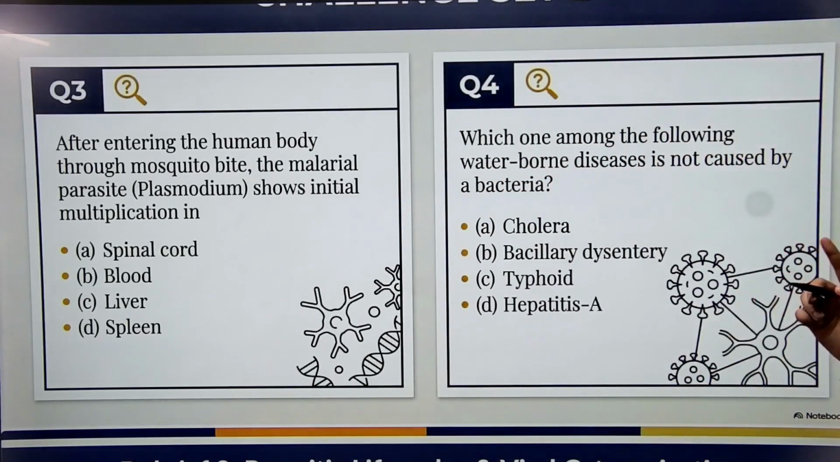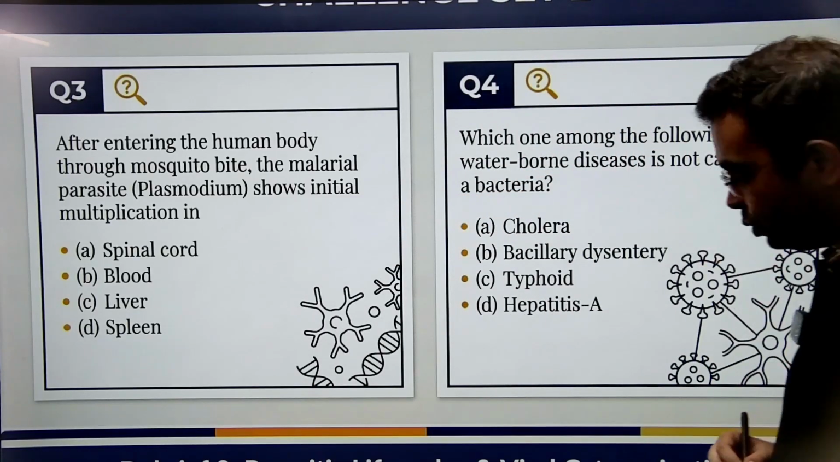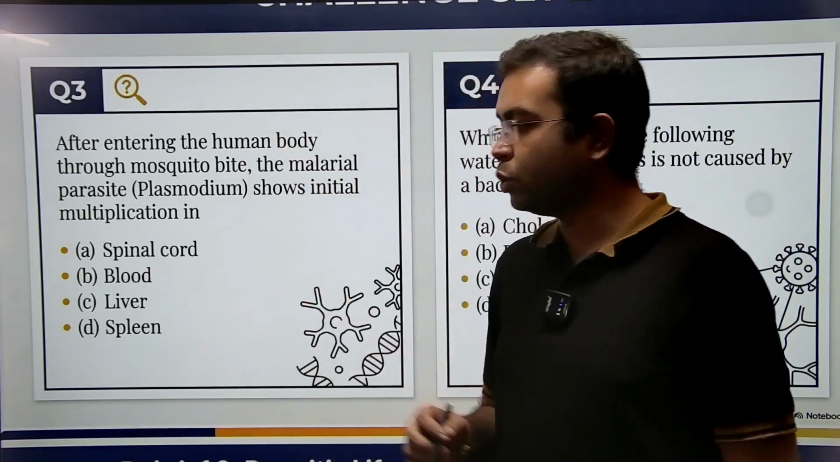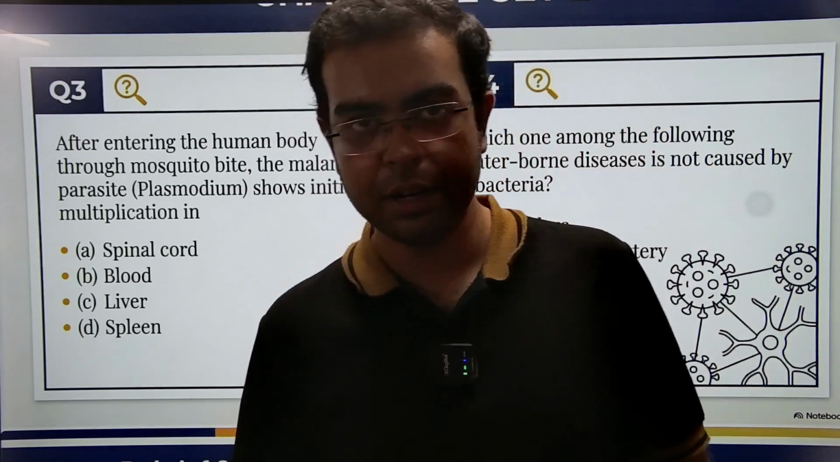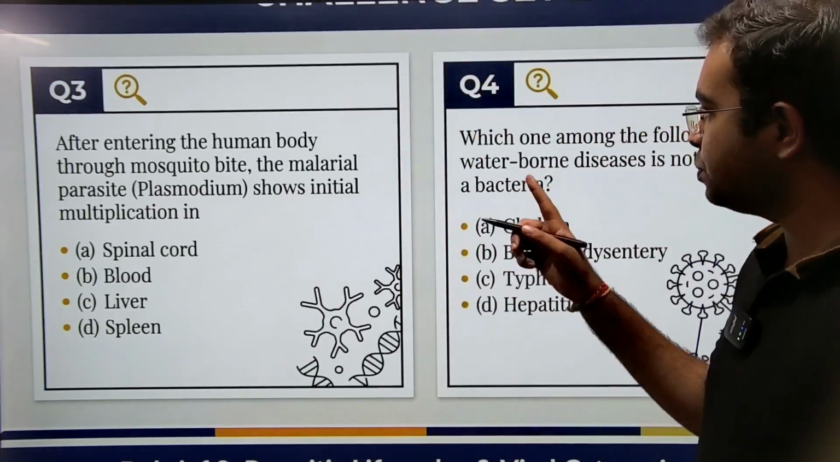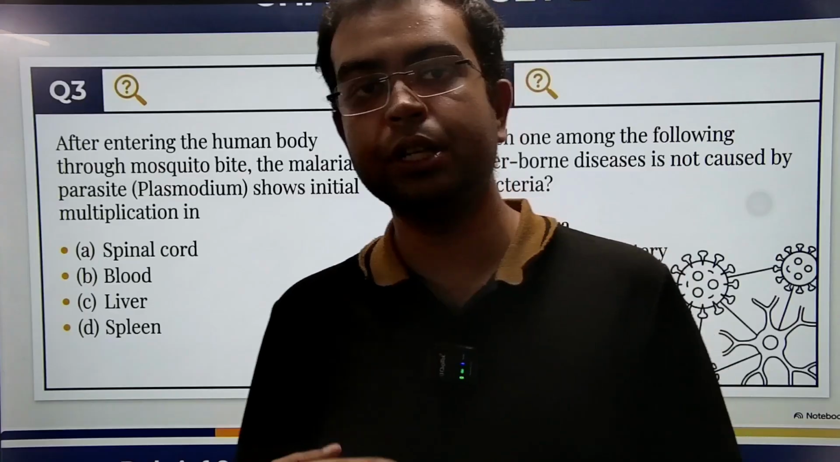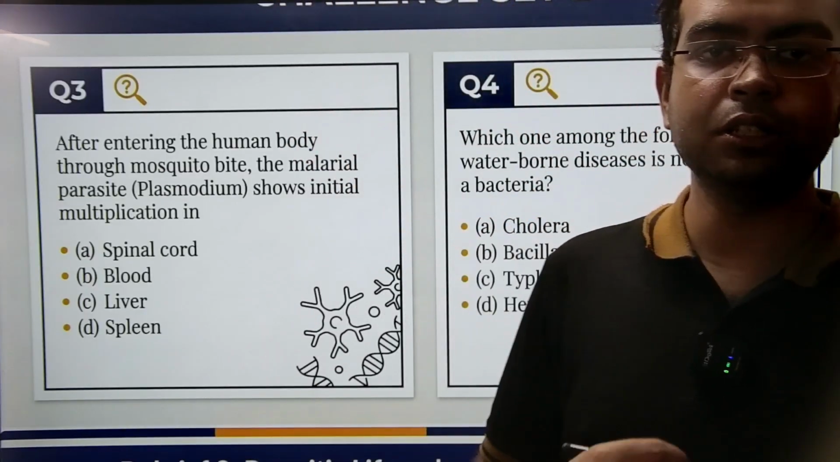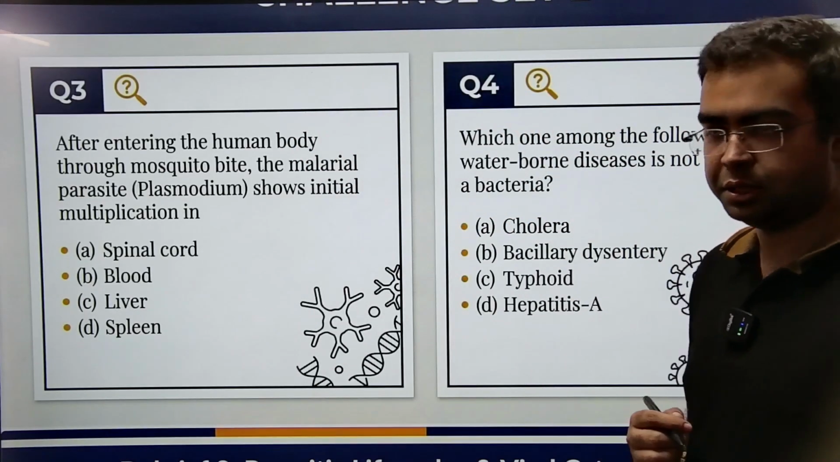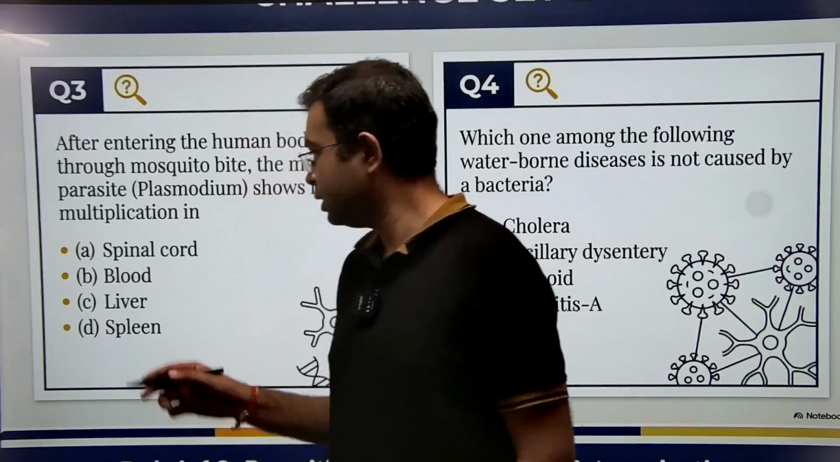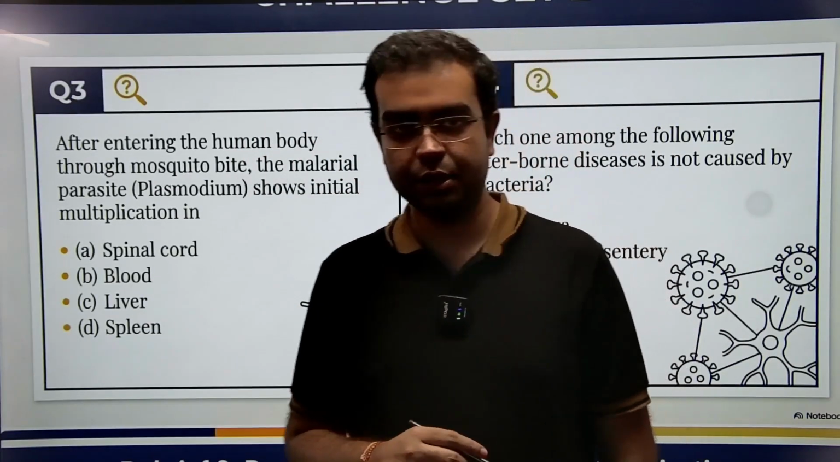ठीक है? Now, what does this Plasmodium do? This Plasmodium travels through the blood, and Plasmodium goes to the liver. All right, and in the liver, the Plasmodium starts to multiply, and as a result, it ruptures the liver cells. Liver cells को तोड़ देता है, बर्बाद कर देता है. ठीक है? And because of that, the answer for this question is option C, liver.